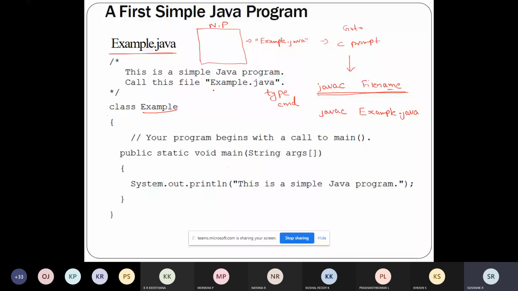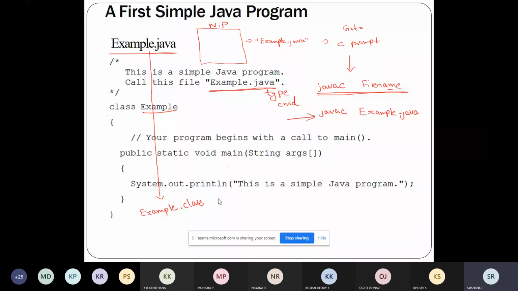So for this example, I'll go to the command prompt and I will type javac example.java. Once I type this command, the compiler will create a file called example.class.